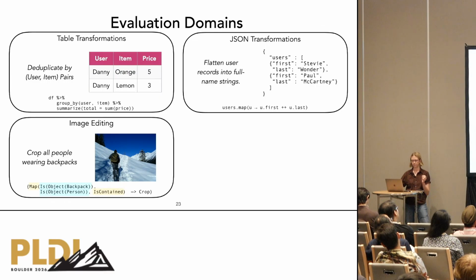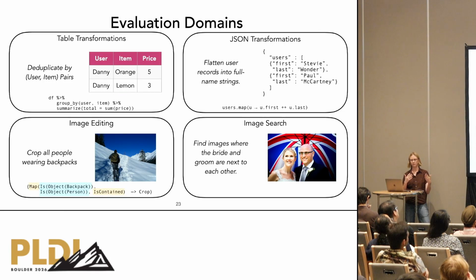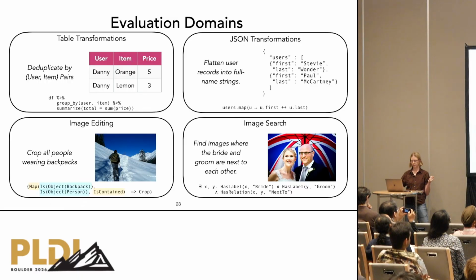detected objects. Our fourth domain, image search, involves filtering a subset of images that have a certain property, for instance, images where a bride and groom are standing next to each other. This domain also synthesizes neurosymbolic programs. Importantly, Socrates reasons symbolically about these neural components, allowing us to synthesize correct programs without relying on the accuracy of the underlying neural networks.